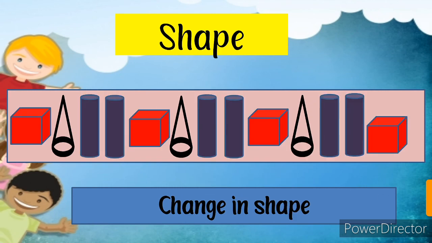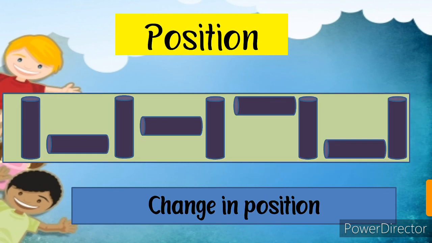Okay, everyone. Now shape pattern. Cube, cone, cylinder, then again cylinder. Cube, cone, cylinder, cylinder. Cube, cone, cylinder, cylinder. So this one is a cube and the next will be cone, then cylinder and cylinder. So this is a change in shape. Every time the shape is repeating. Are you able to see? Yes, so this is a change in shape pattern. I hope you all understand the simple concept. We have to observe the image first and then find out what the repetition is.